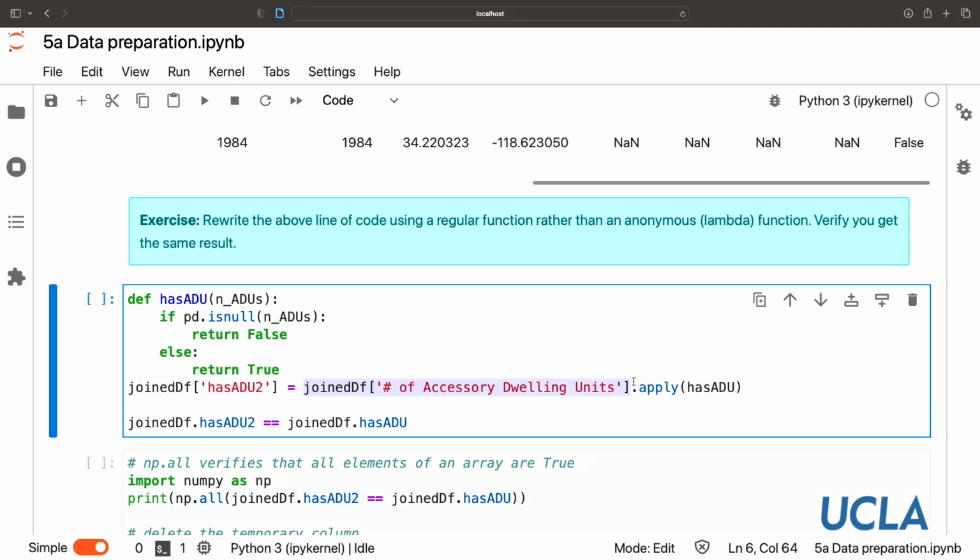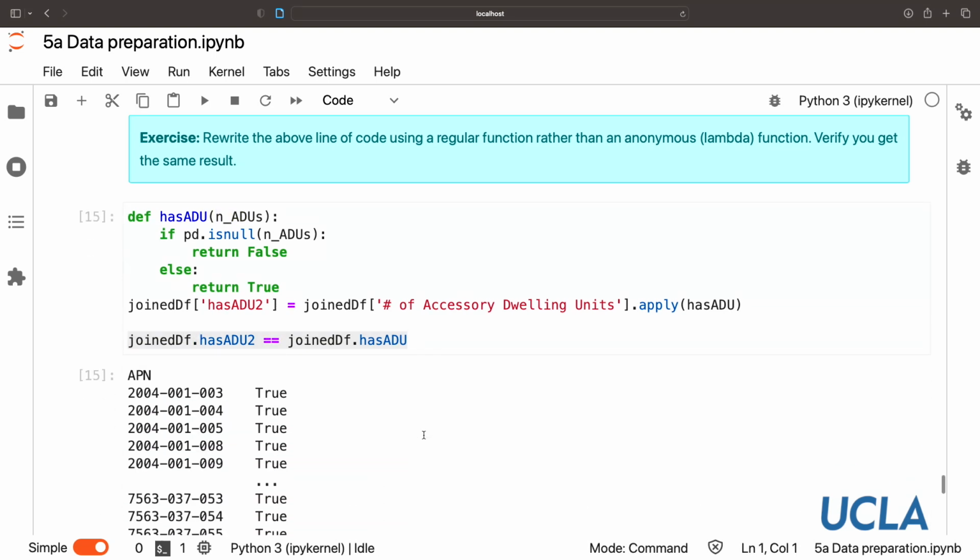And that's going to take what's in here and apply, and rather than applying a lambda function, we're going to apply this function that we defined here that was called hasADU. So again, the value for each row that's in this column is going to reappear inside the function as this nADUs variable. So let's run that, and then let's just verify that these two are the same.